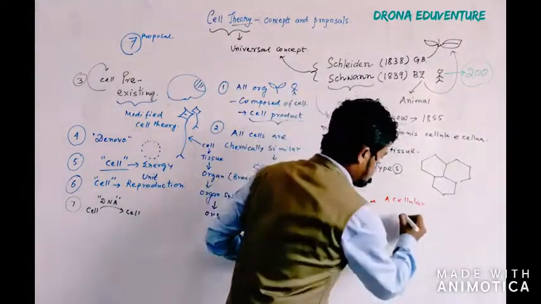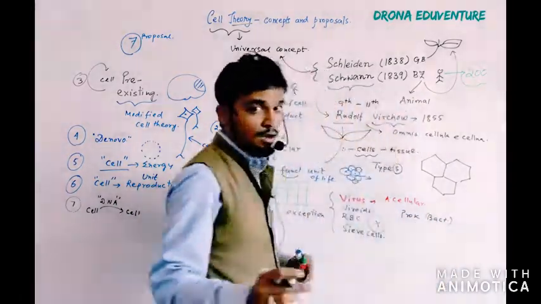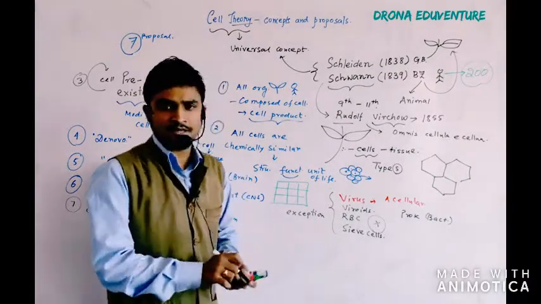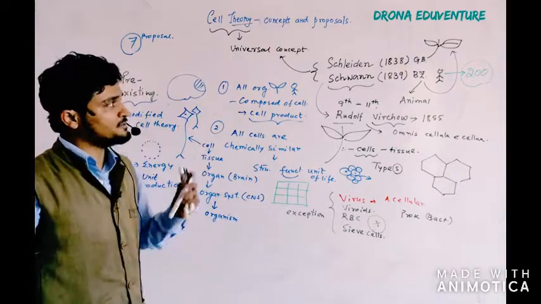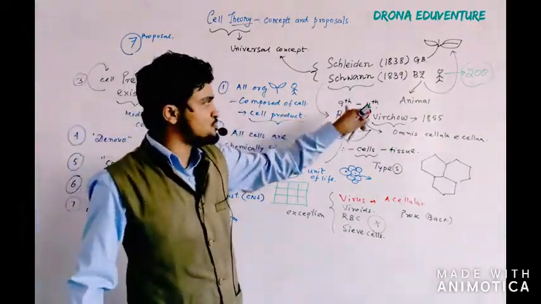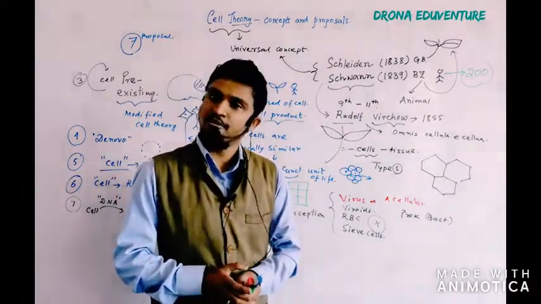Similarly, another thing like prokaryotic bacteria, they have an unorganized nucleus, they also don't follow the cell theory. So I think it will be sufficient to understand the concept of cell theory. If you understand this much, you can answer all the questions coming from 9th to 11th. So it is a combo discussion. Thank you very much for listening.